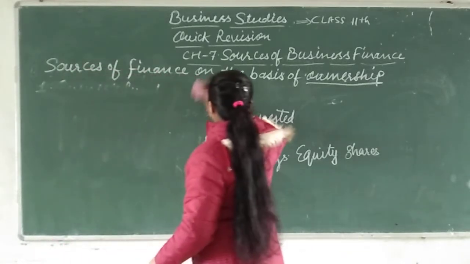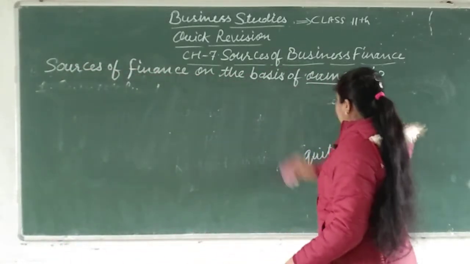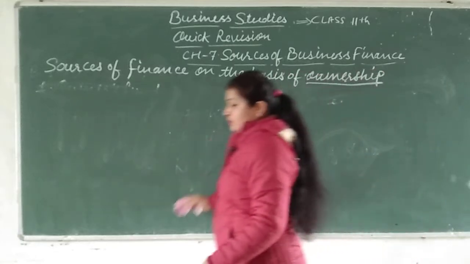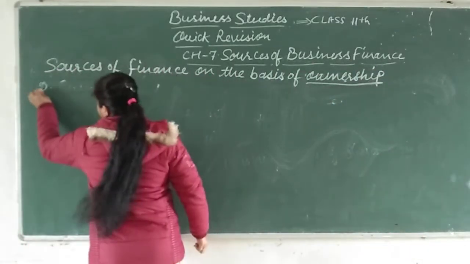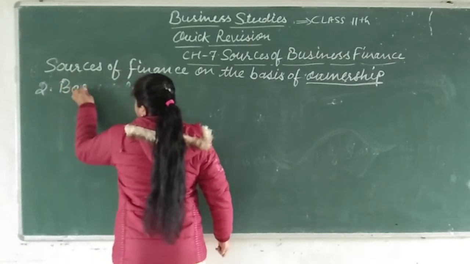The first source of finance on the basis of ownership we have studied. Now the second source is borrowed fund.